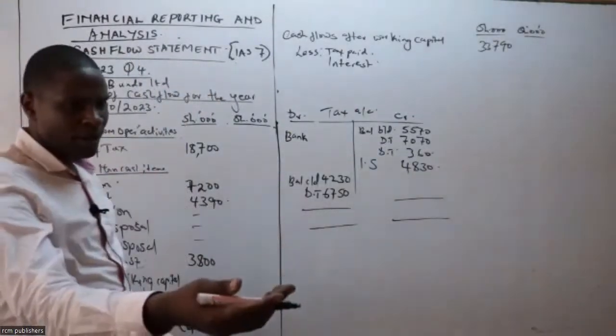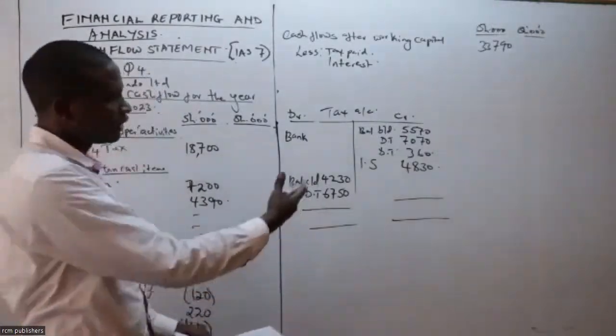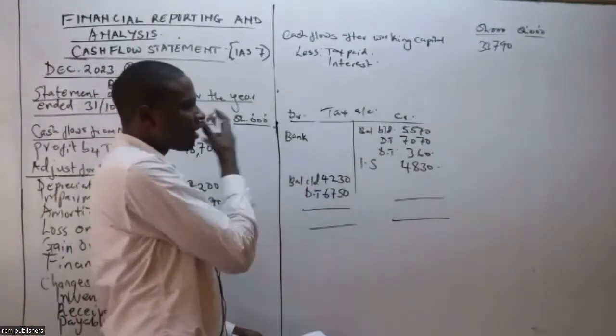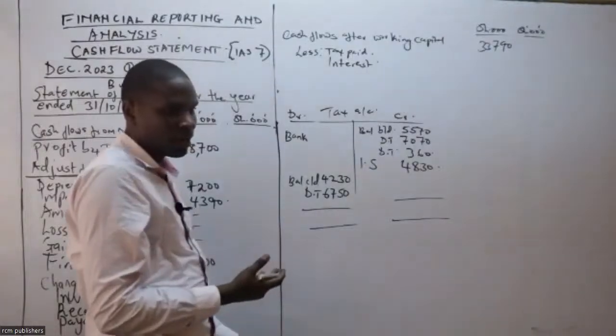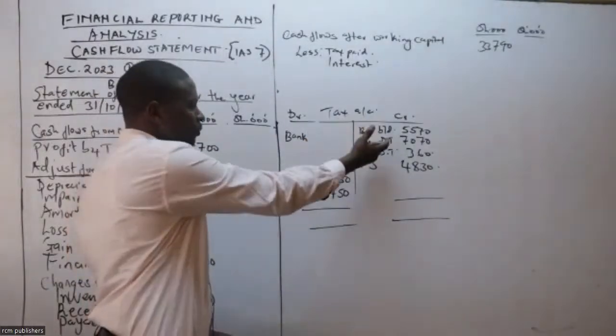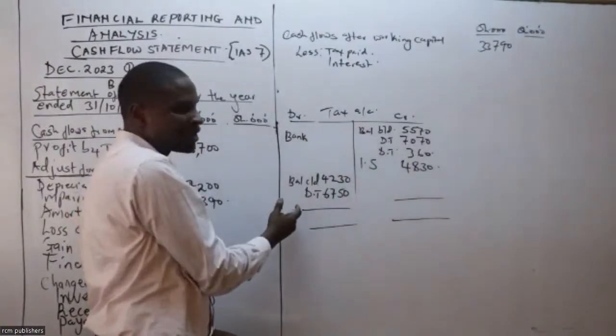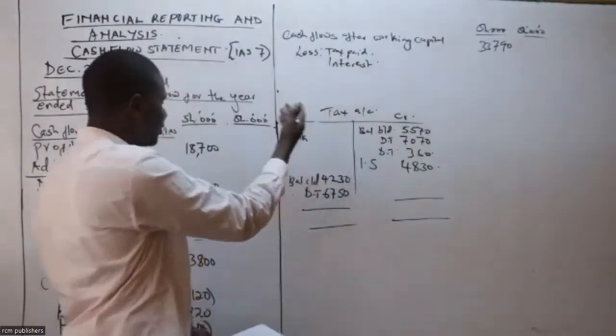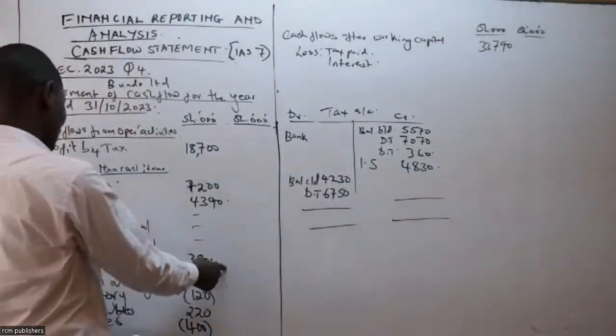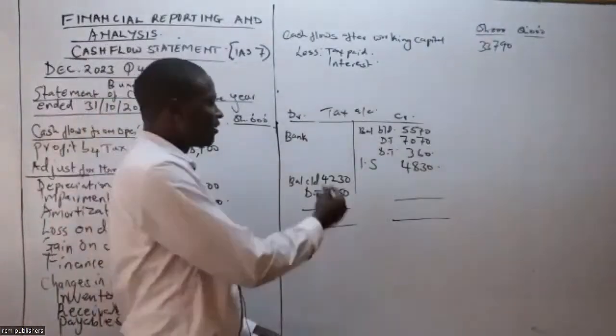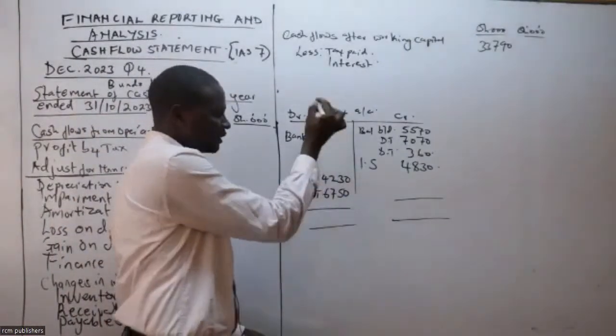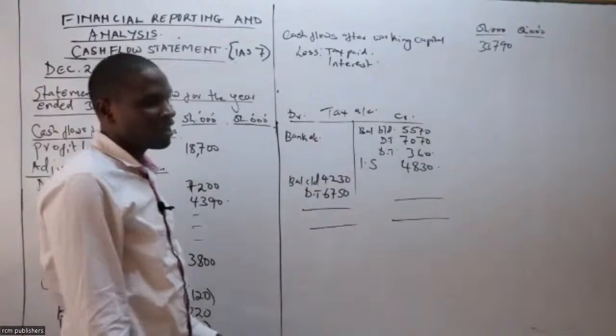Interest tumepewa na Y pale. You will do the same, by the way. For the interest, you also draw the same T account. You take the balance brought down, you take the balance carried down, and then from the income statement, you had your finance cost over 3800. Na utapata the bank account. Pesa yenye imekuwa paid itakuwa on that side.